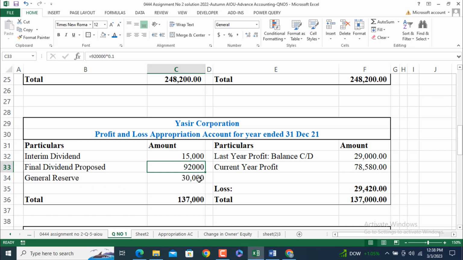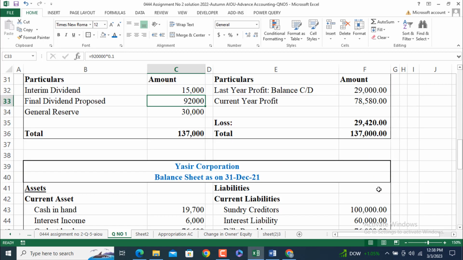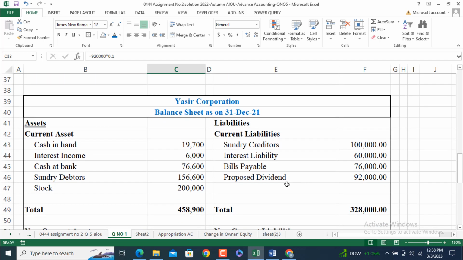General reserves 30,000 has been transferred, so I have written it here. So in this case there is a loss of 29,420, which is a balancing figure of this account, and this balancing figure will transfer to the balance sheet under the heading of equity and share capital and further subdivision reserves. So come to the last requirement of this question, balance sheet.